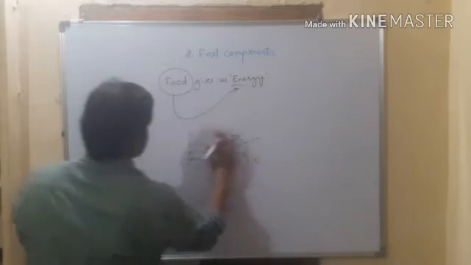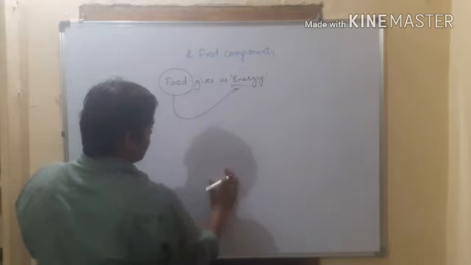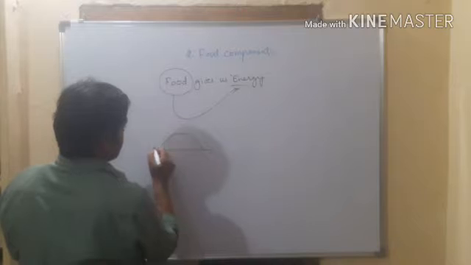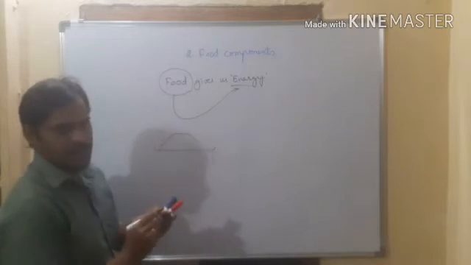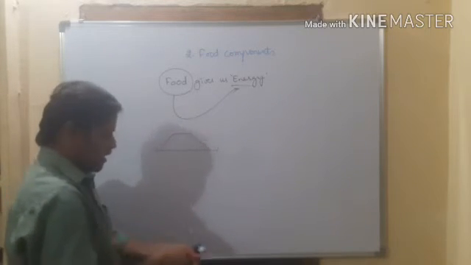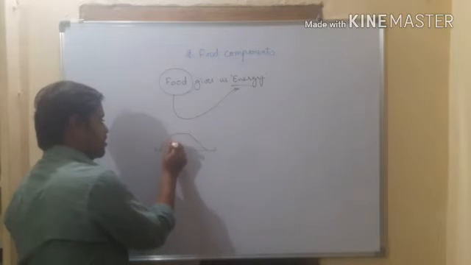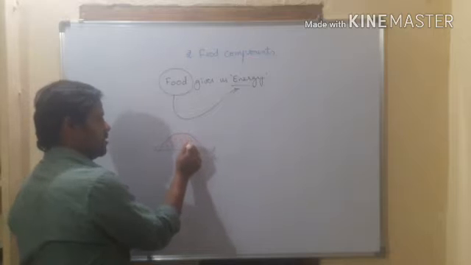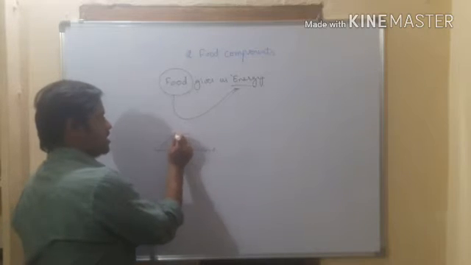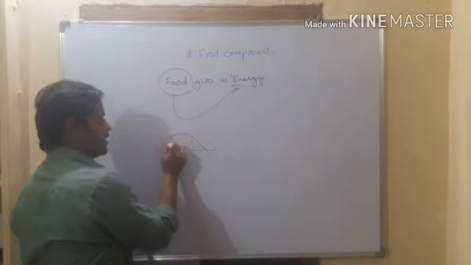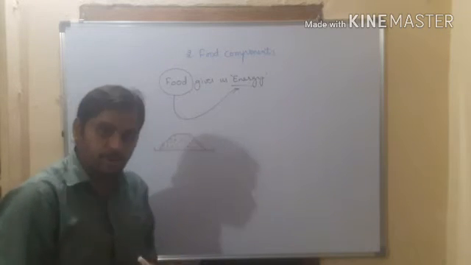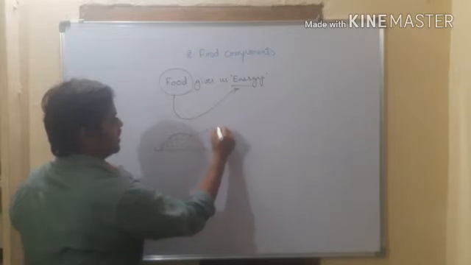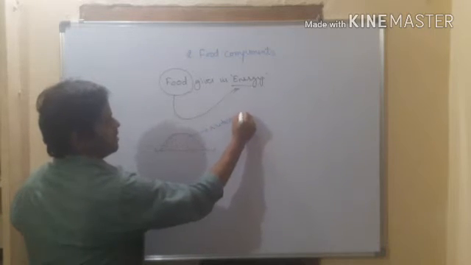So what is that something that is present in the food? For example, you are eating a plate full of rice. Here in this rice, there are some substances that give you energy. These substances that are present in the food which are giving you the energy are called nutrients.